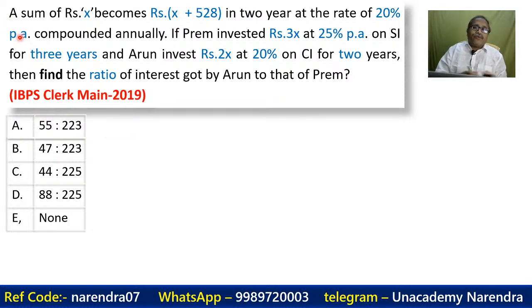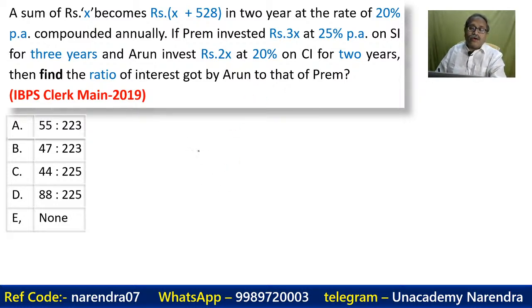So, what to do now? A sum of rupees x becomes x plus 528 in 2 years at the rate of 20% per annum compounded annually. If Prem invested 3x at 25% per annum on simple interest for 3 years and Arun invested rupees 2x at 20% on compound interest for 2 years, then find the ratio of interest got by Arun to that of Prem. So I hope the question is clear.